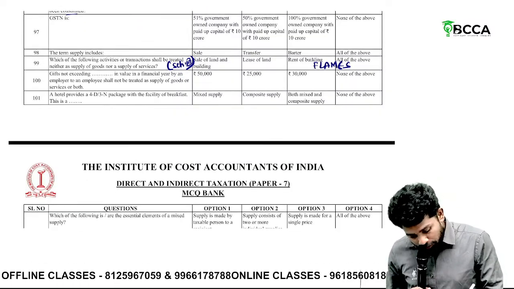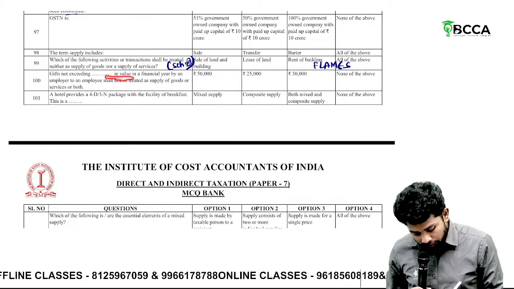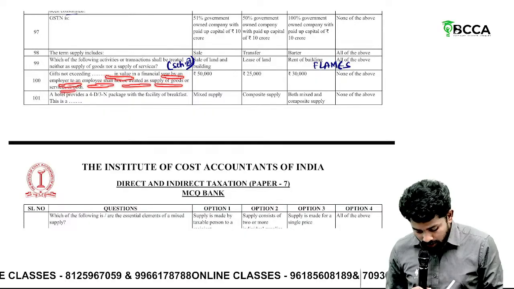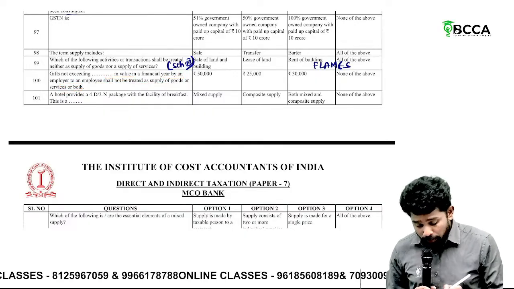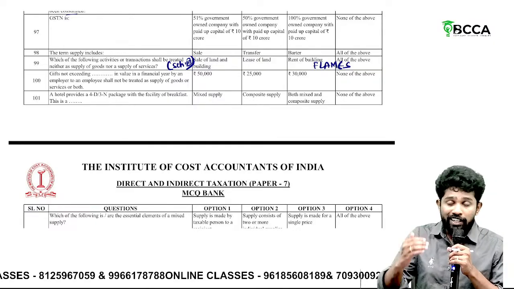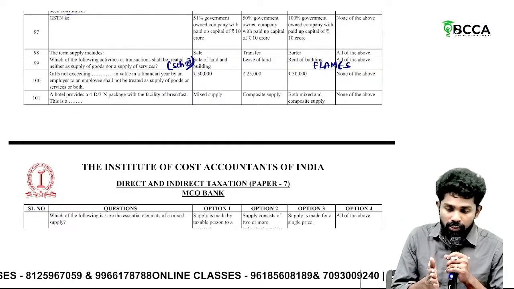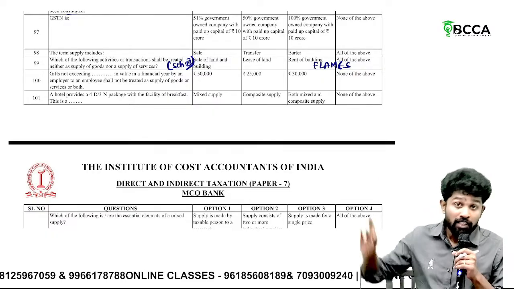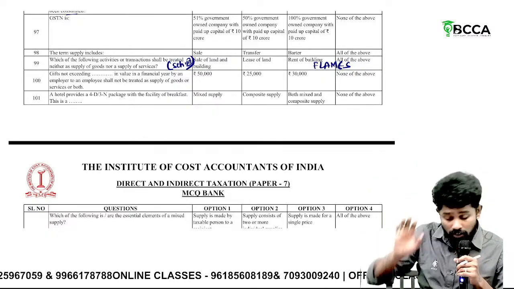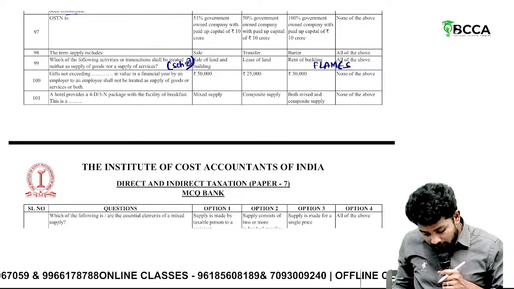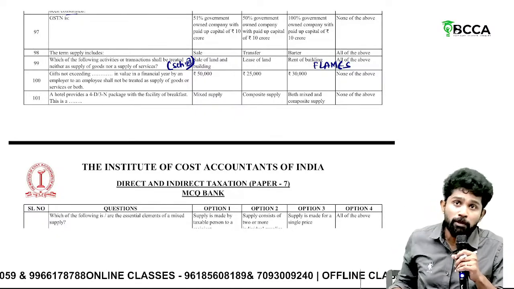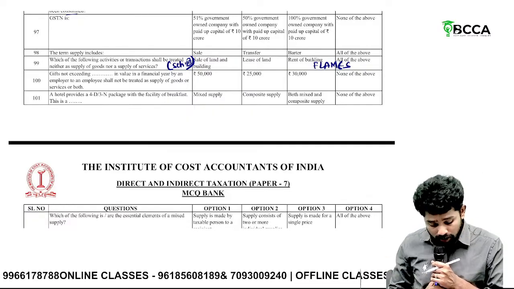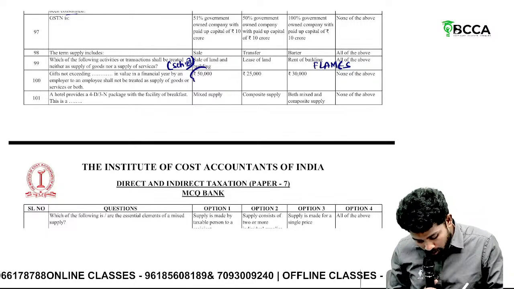Then, gifts not exceeding the specified value in a financial year by an employer to an employee shall not be treated as supply. What is the proviso here? When any goods and services are provided between related persons without consideration, it is also a supply. But if such a gift is given by an employer to an employee and the aggregate value of such gifts is within 50,000, then it is not a supply.